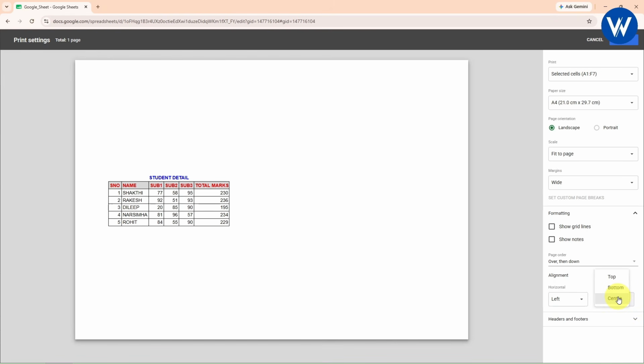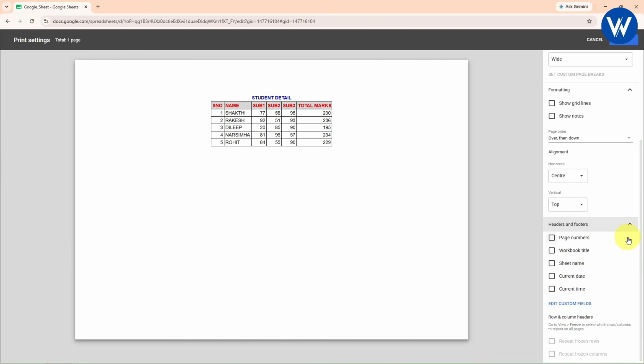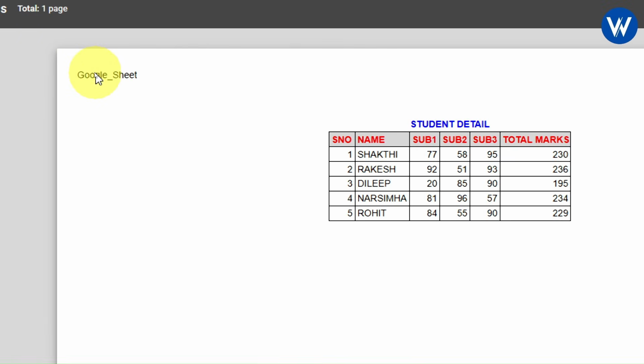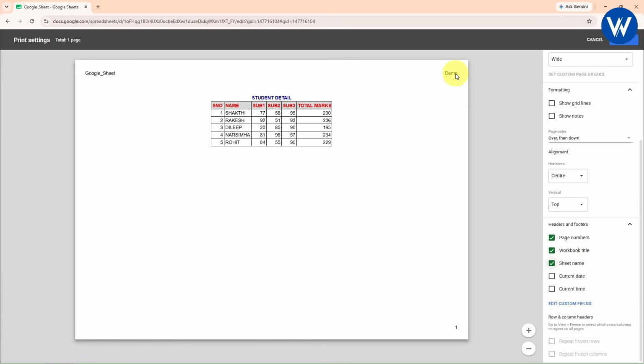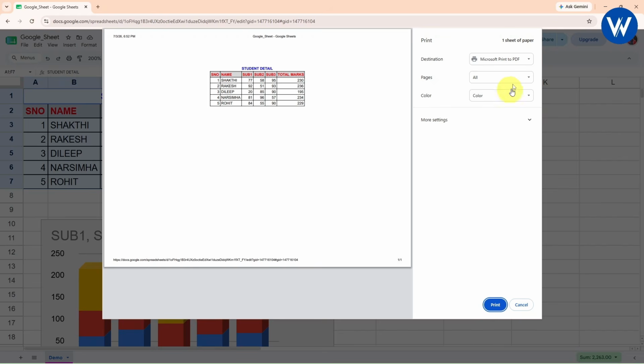And these are the header and footer. Let me zoom in, guys. With the help of header and footer, if you want to add a page number, you can add the page number. The page number will be inserted. In the same way, if you want to add the workbook title, which is the title name. If you want to add the sheet name, you can add the sheet name, which is demo. If you want to add the current date, it will appear here. In the same way, if you want to add the current time, it will also appear. So what you can do is click on next. And finally, with the help of this option, you can print your Google Sheet.